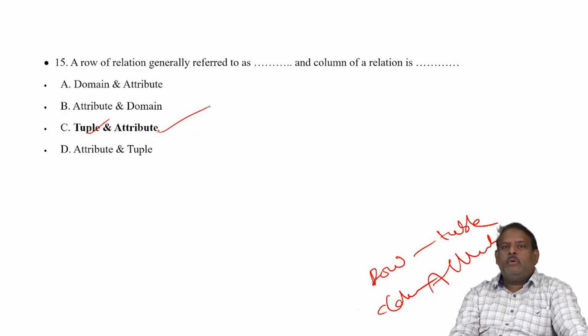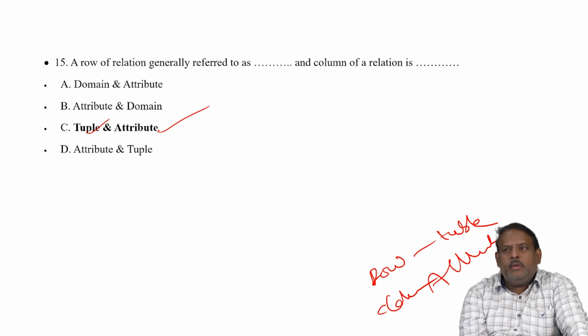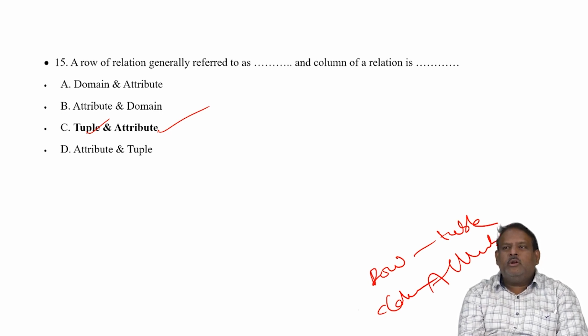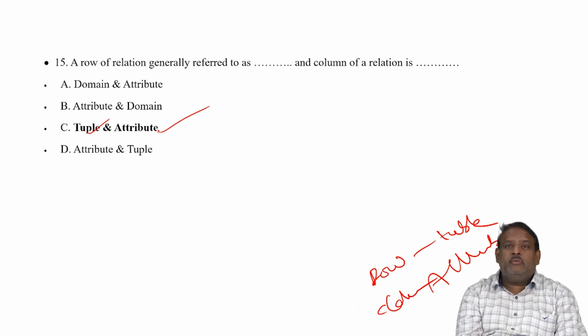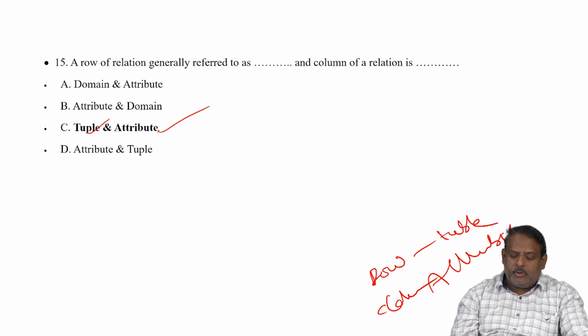Attribute is not domain. Domain means, for example, an integer domain will take all integer values, and a character domain takes only character values. The domain is something related to a data type. So the answer here is: a row means a tuple, a column means an attribute.